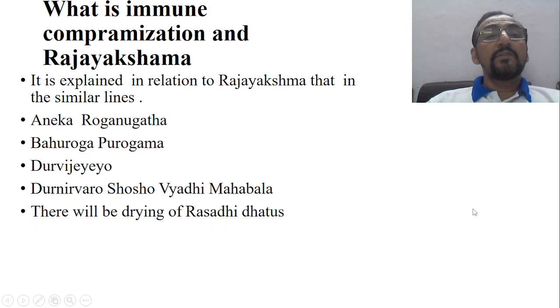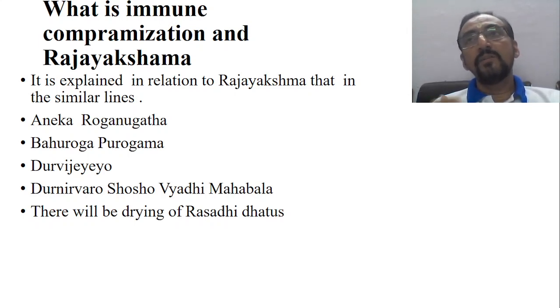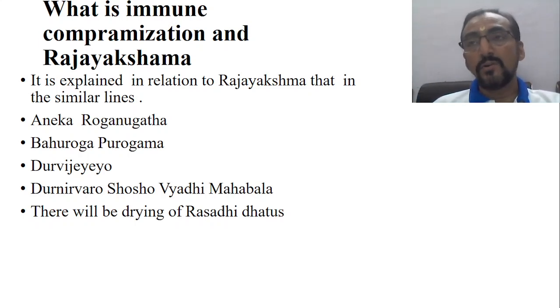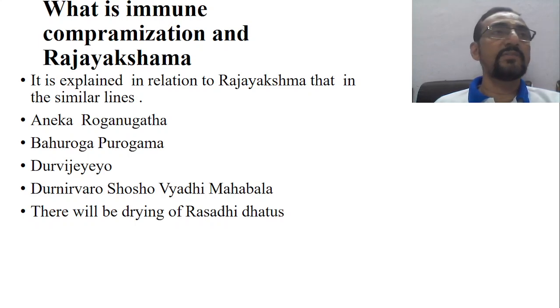Now, what is the immunocompromised state and Rajayakshma? We have seen what you mean by immunocompromised state. Almost a similar explanation is given in the classics regarding Rajayakshma, which almost satisfies the definition of immunocompromised state. Aneka roga anugatam: there will be multiple disorders because an immunocompromised state is a pool for different disorders. Any disease can occur. It's not only that Rajayakshma is equal to tuberculosis. It may be one among them, but many disorders can occur.